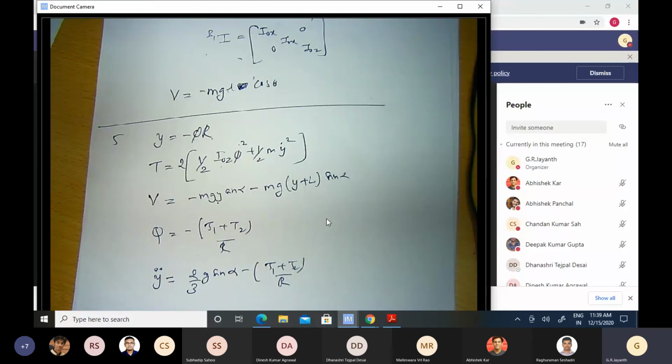Maybe all you had to do was think calmly and not try to do pattern matching. The moment you see a spinning disc or something, don't assume that it's a problem about a gyroscope or a reaction wheel or some such thing. Just look at the problem and solve it.